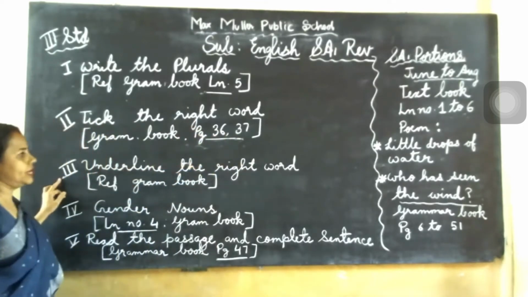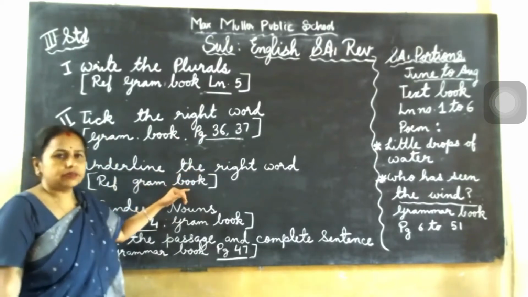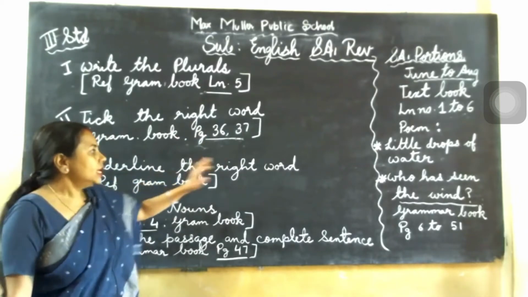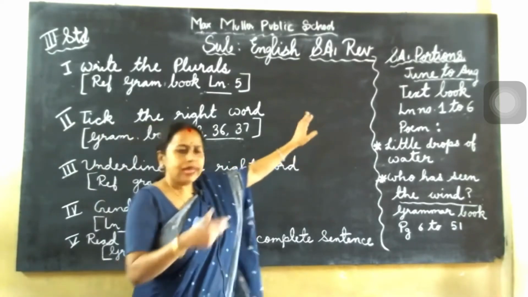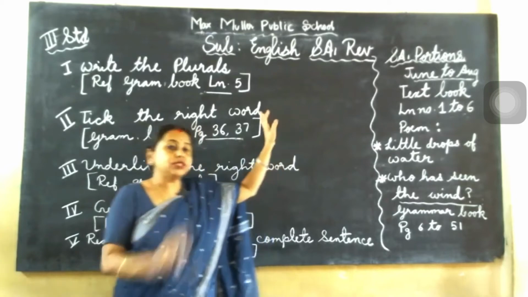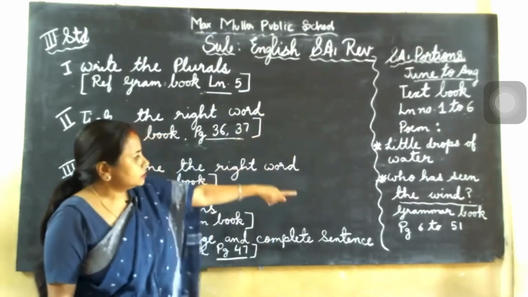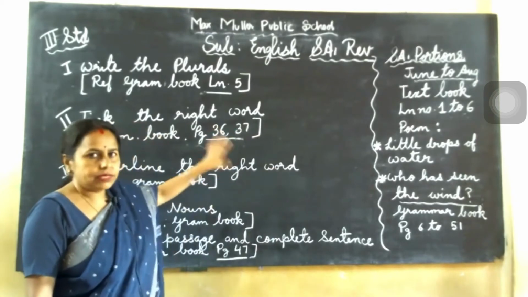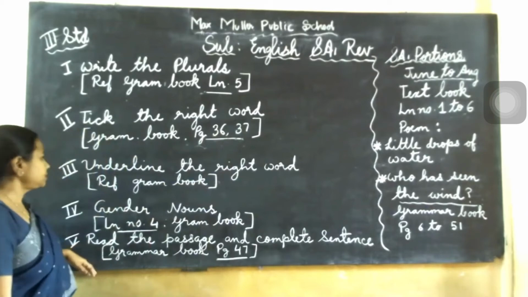Next one, third main is underline the right word. For this also refer grammar book. Like this book is mine or my, like that one, my, mine, that possessive noun. From that chapter I have given. So all the 6 lessons you just read once, okay, in the grammar book, go through it. All the exercise you have already done.